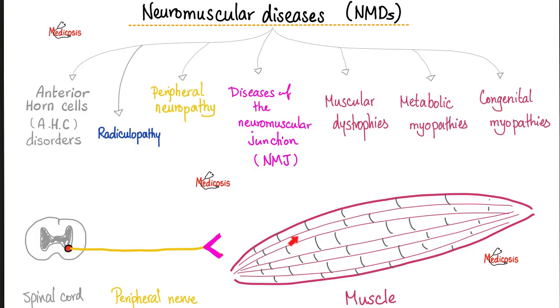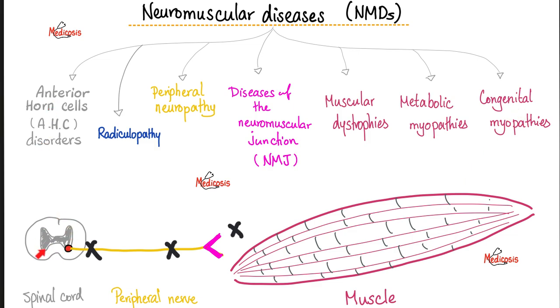There are many diseases in medicine that cause muscle weakness. The problem could be in the anterior horn cell of the spinal cord, which is part of the central nervous system. The problem could be in the nerve root. We call this radiculopathy. The problem could be in the peripheral nerve. We call this peripheral neuropathy. The problem could be in the neuromuscular junction between the nerve and the muscle, hence neuromuscular. We have muscular dystrophies, we have metabolic myopathies, and we have congenital myopathies.